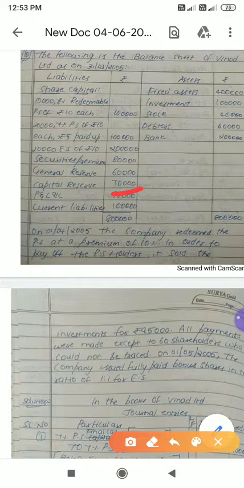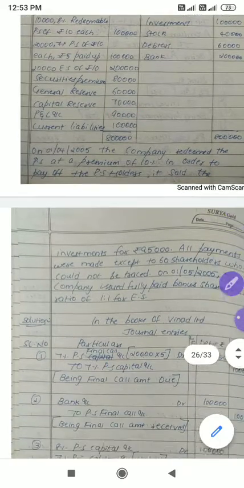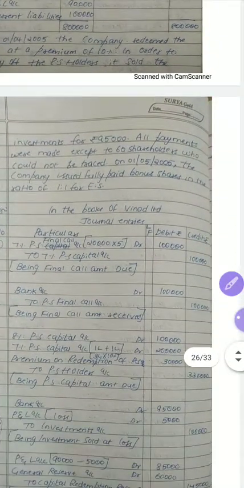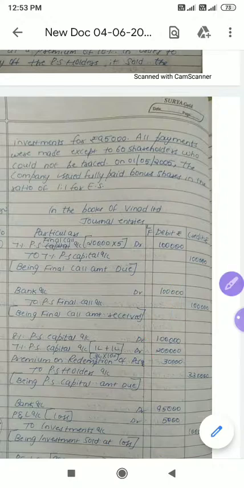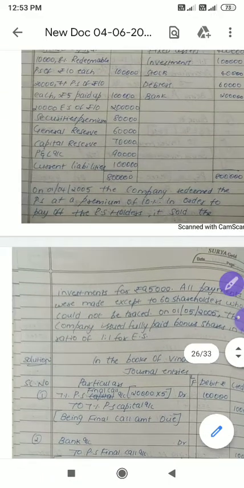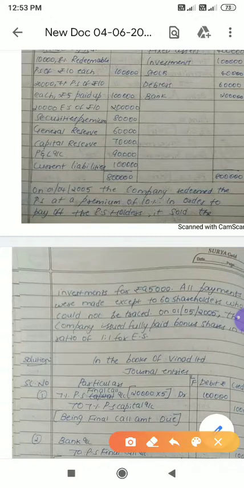We'll go to step number 5, that is transfer of divisible profits to CRR account, which is equal to the nominal capital of preference share. Now my question is, the nominal capital is how much? 1 lakh plus 2 lakh, 3 lakh. Here they are not issuing any shares, so the nominal amount should be transferred to CRR account. Divisible profits we have: general reserve is divisible profit, P&L account is divisible profit. So 60,000 plus 90,000, it will be 1,50,000.